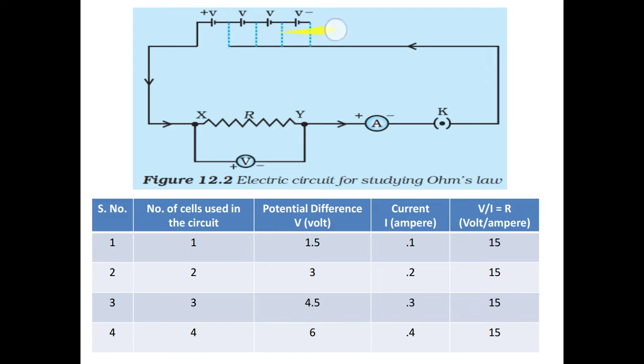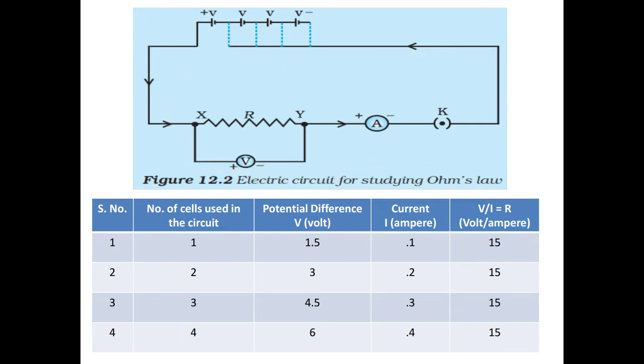These other three cells are out of the circuit, so they are not playing any role, and we have connected the circuit with this terminal. So only one cell is applying potential difference in this circuit.